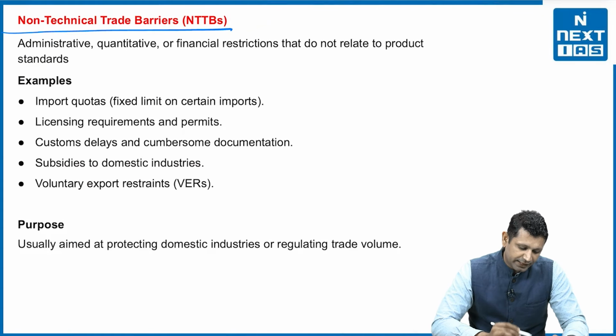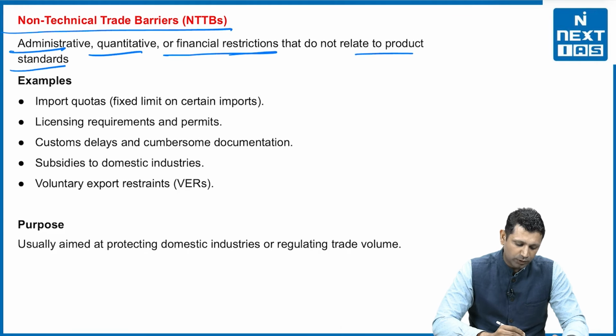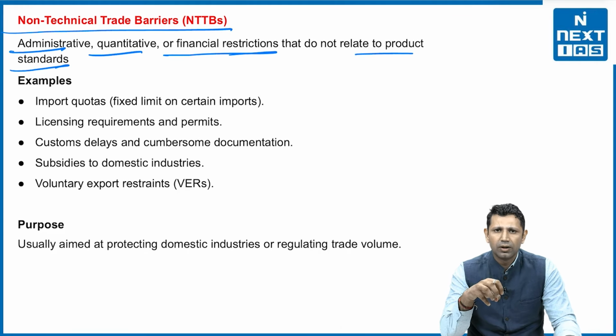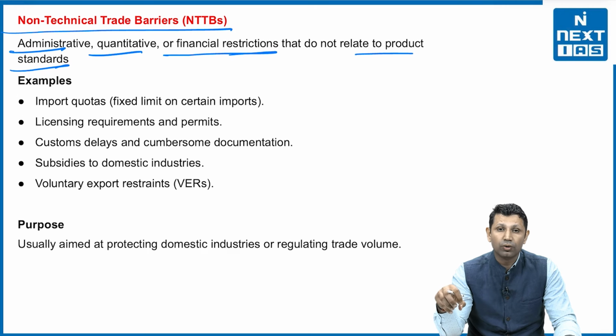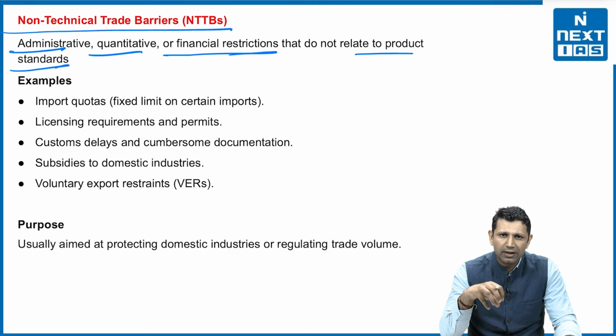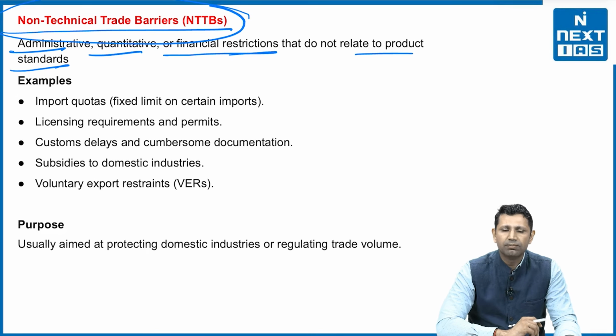The second is non-technical trade barriers. They involve administrative, qualitative or financial restrictions that do not relate to product standards. एक तो हो गया जो product standards से relate करेगा, that comes under the technical trade barrier. जो other चीजें हैं जैसे customs procedure very cumbersome, the document requirement is very thorough. So these things, what they do, they delay the whole process. That comes under non-technical trade barriers.